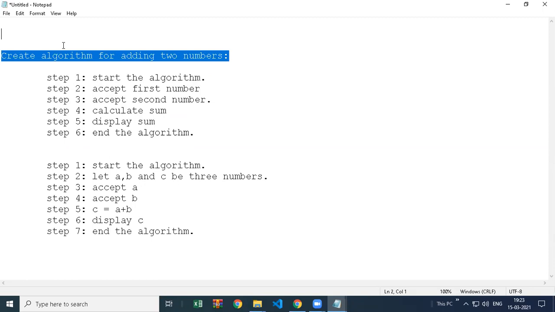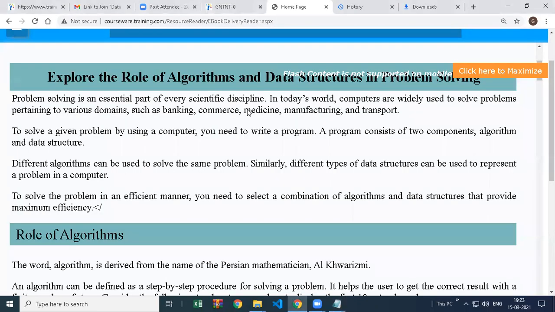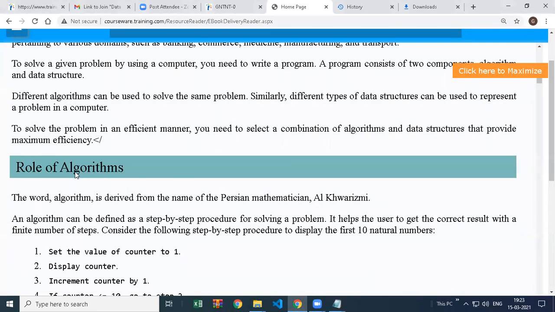So we also have to focus on logic first before writing the program. We don't have to create this type of algorithm every time, but every program contains a step-by-step procedure which we have to understand. Okay, so the role of algorithm is important. The word algorithm is actually derived from the name of the Persian mathematician Al-Khwarizmi.